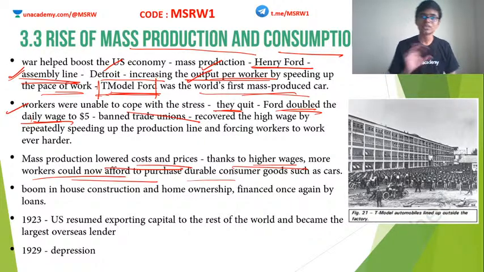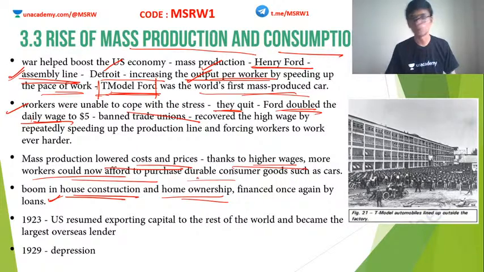Correct, right? So overall, the American economy started becoming better and better because of this high wages which happened around this time. So the economy started booming. People began to invest in more luxury items such as house construction, home ownership, etc. And once the economy started flourishing, the bankers were having more confidence in the economy, and they began to lend high amounts of loan to those who asked for it.